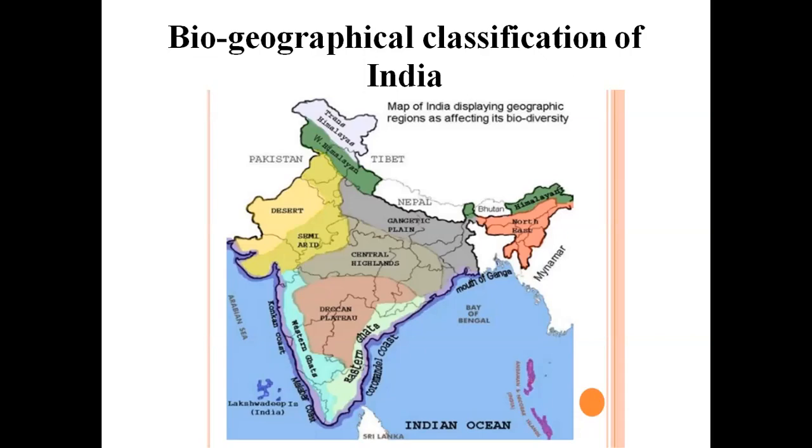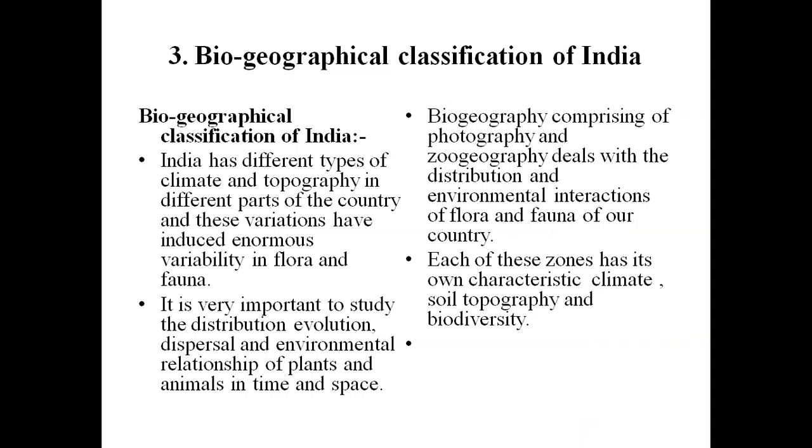Okay, so here it is very important to study the distribution, evolution, dispersal, and environmental relationship of plants and animals in time and space. Okay, so biogeography, comprising of phytogeography and zoogeography, deals with the distribution and environmental interactions of flora and fauna of our country.